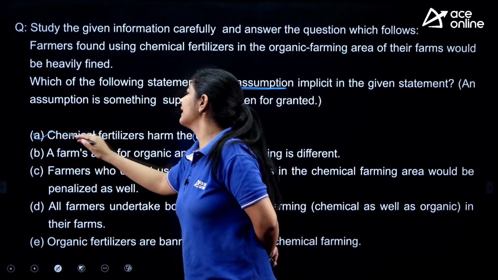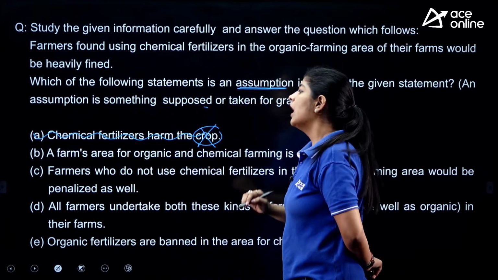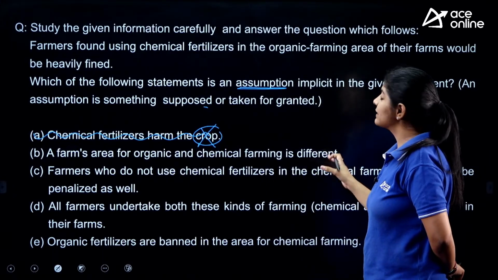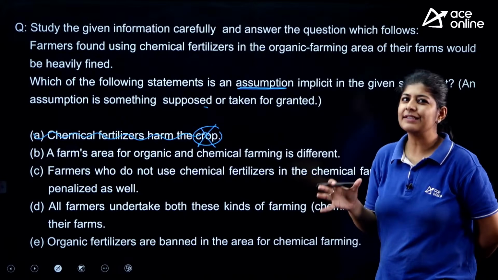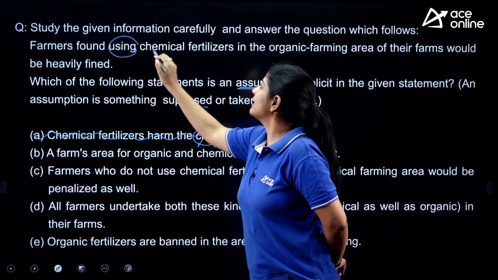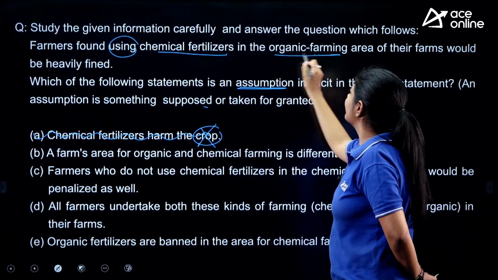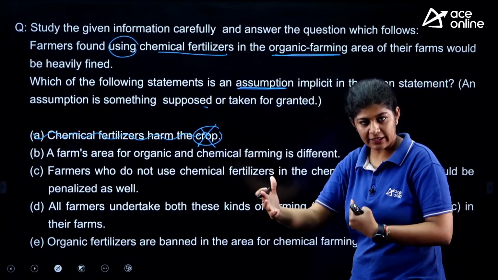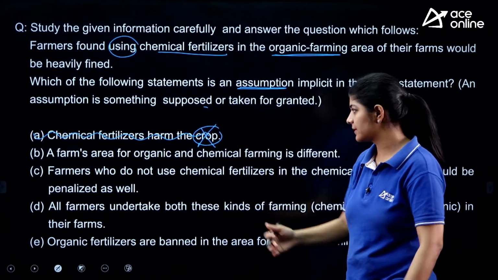So option A is eliminated. Next, a farm's area for organic and chemical farming is different. Can we consider this? Yes, because the question says using chemical fertilizers in organic farming, so there are chances that they have separate areas or separate farms, right?